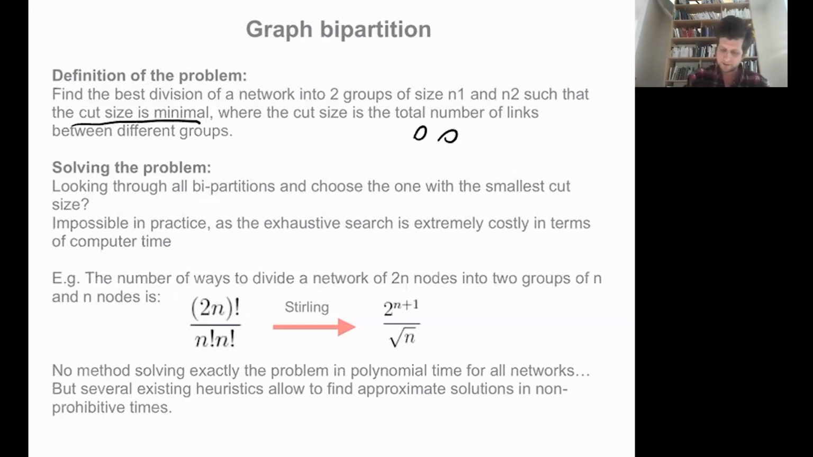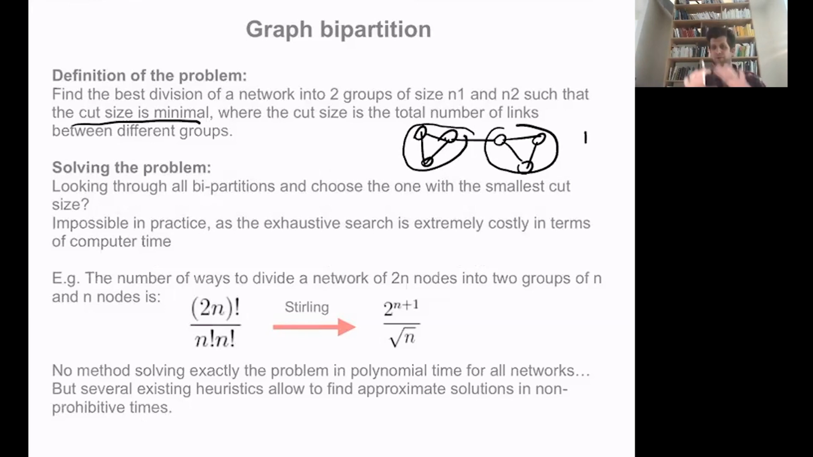Let's say that I have a graph like this, and that my two groups are this one here and that one there. The cut size is the number of edges that go from nodes of one group to nodes of the other group. So here the cut size would be 1. What you want to do is take a graph and find the best way to divide it into two groups of size N1 and N2 in such a way that you minimize that cut size.